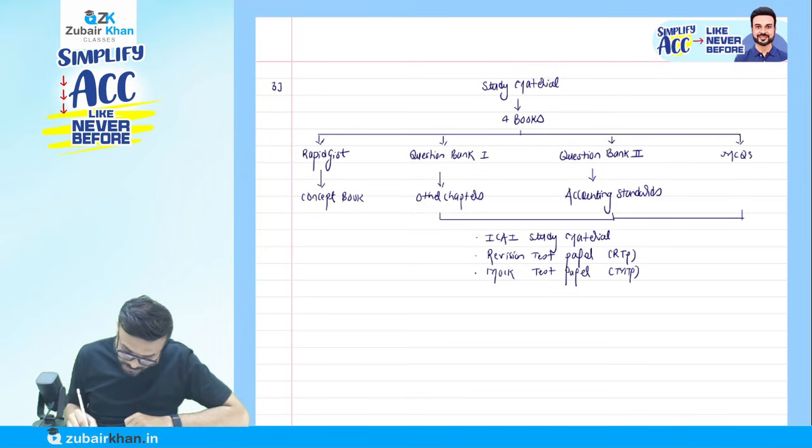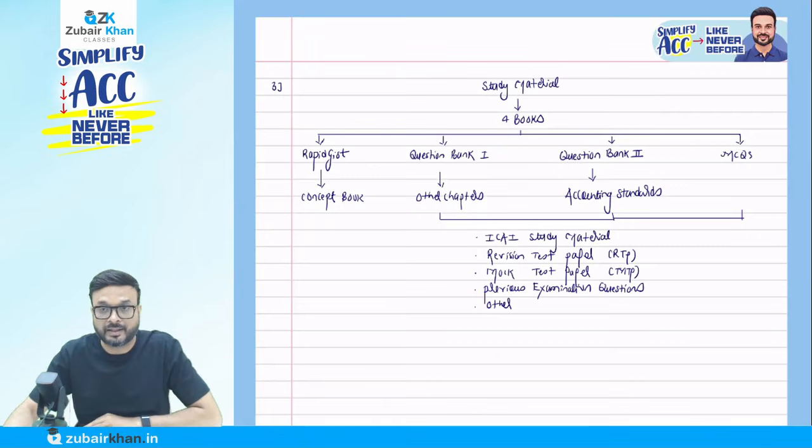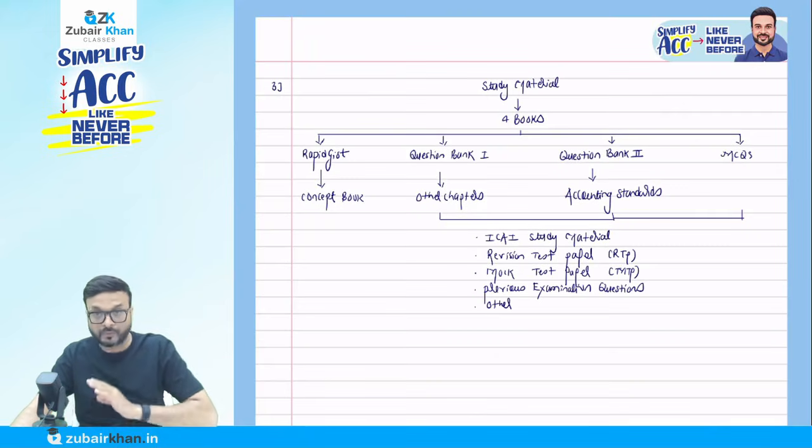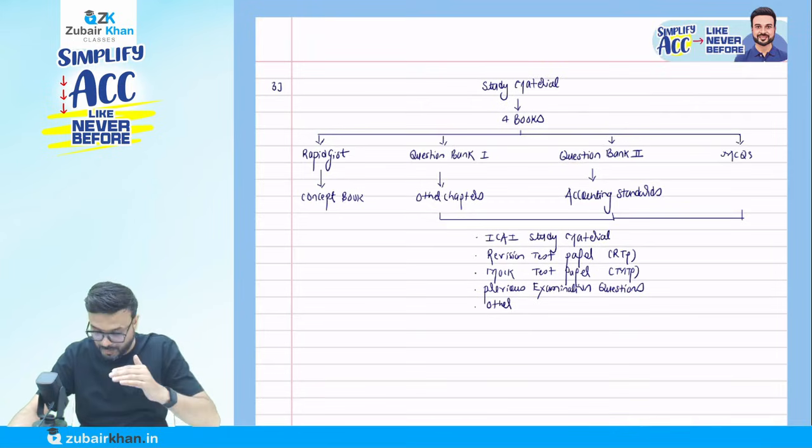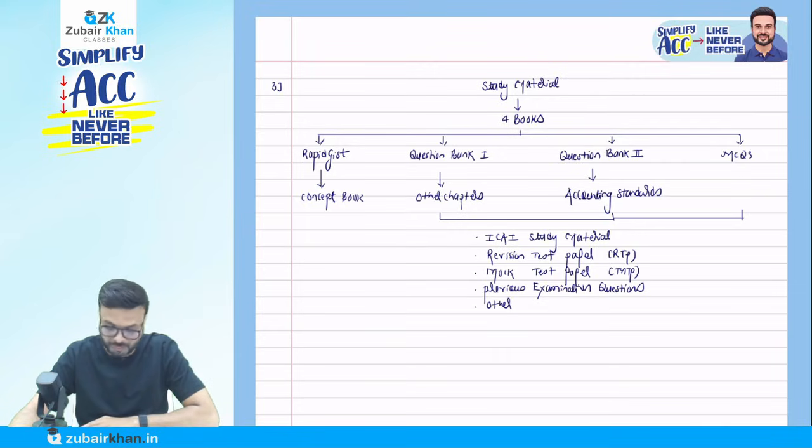And then you can see the previous examination questions. Then we have other questions as well. So on all the topics, we cover the ICAI study material questions, revision test paper, mock test paper, previous examination questions and other questions.